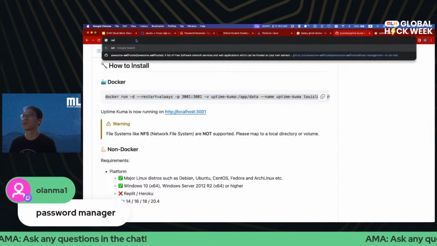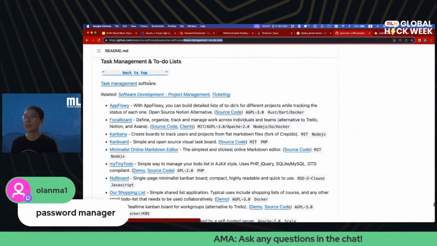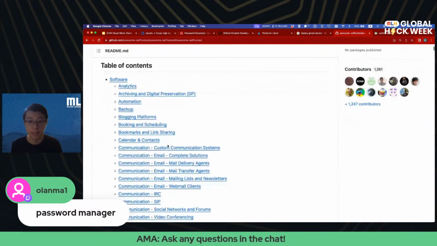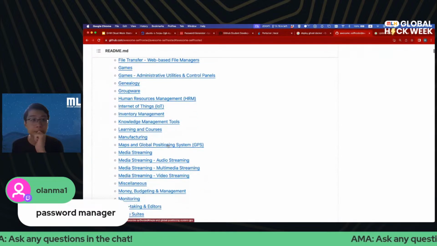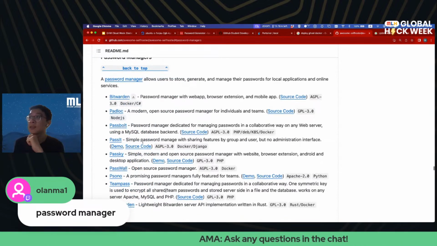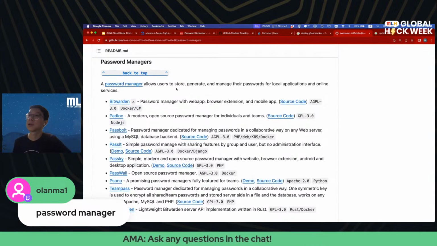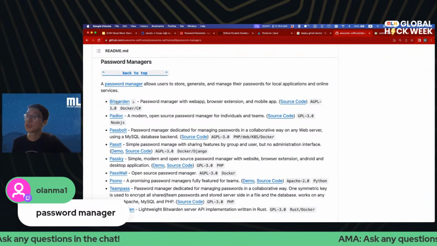The first step is to go to our awesome self-hosted repo and take a look at Password Manager. Let's see if there is a category for it. Password Manager is perfect. There are a ton of password manager options out there. My favorite is Bitwarden, of course, because that is the one I use personally.